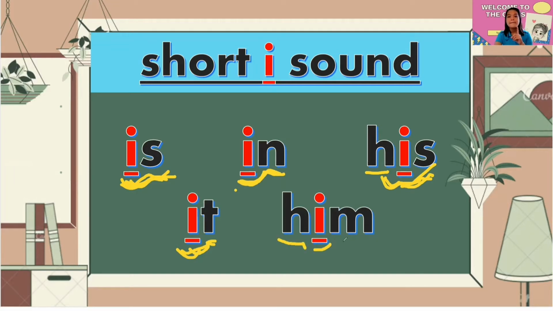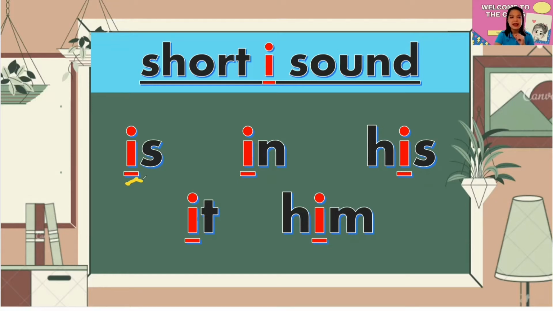All right. So we will say "him." Again, him. Okay. I want you guys to listen properly and follow after Teacher JV. Okay, let's begin. Everybody.